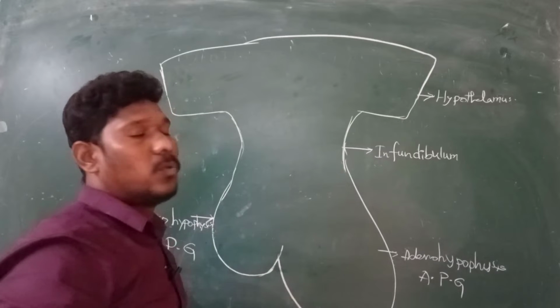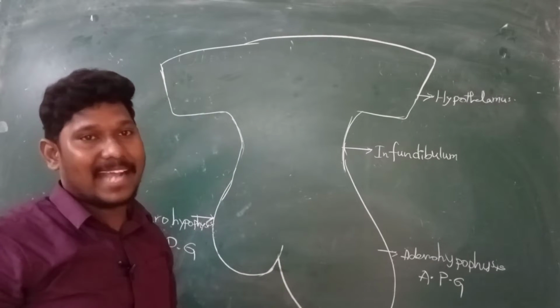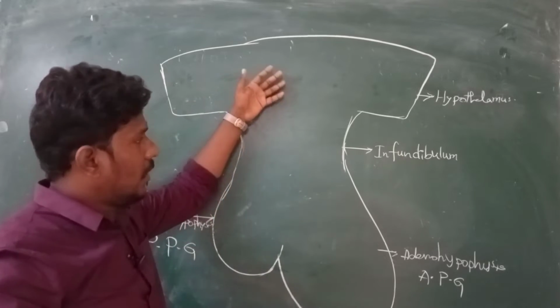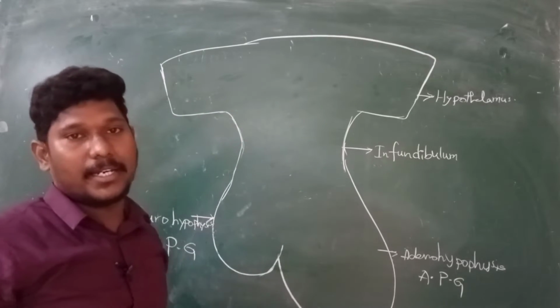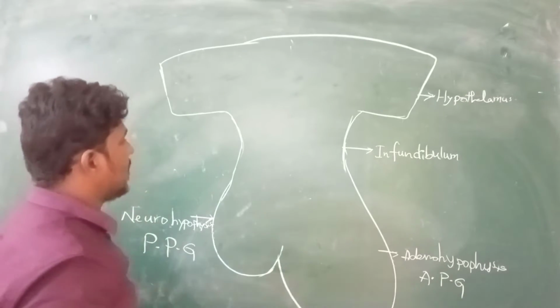And what's the concept today? Today's concept is the hypothalamus pituitary axis. That means how exactly the two are connected, and how they coordinate with each other. That means how they are releasing hormones. Everything we are going to see.